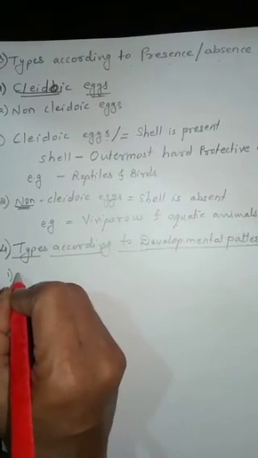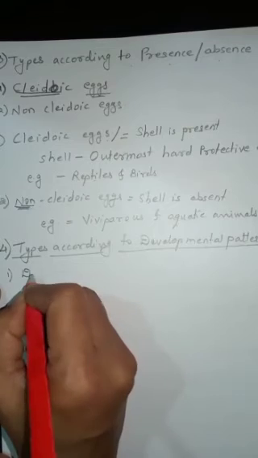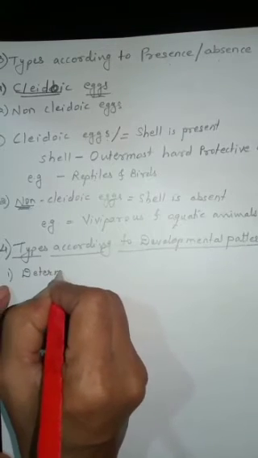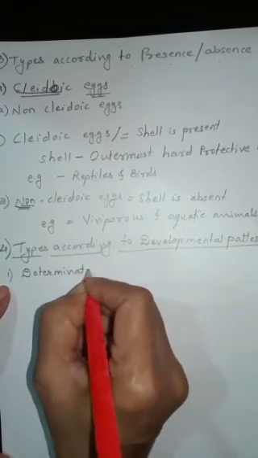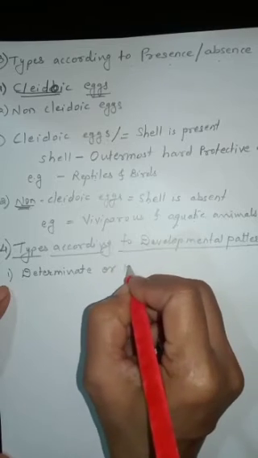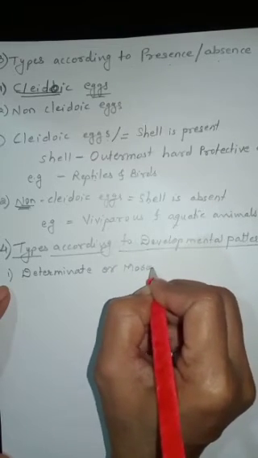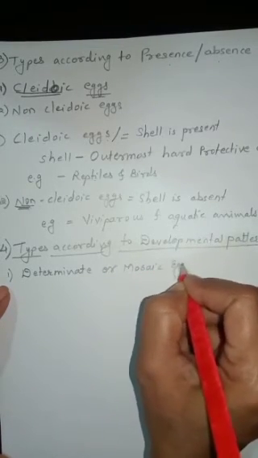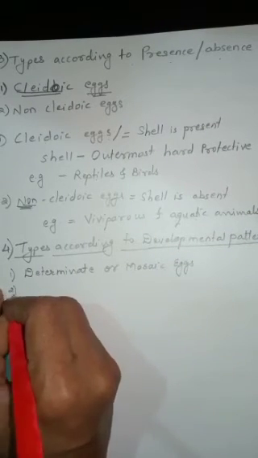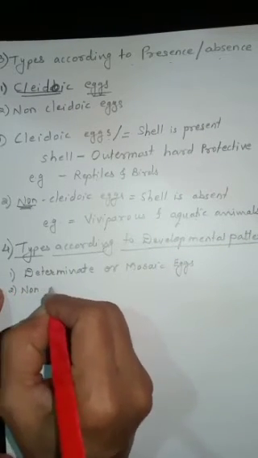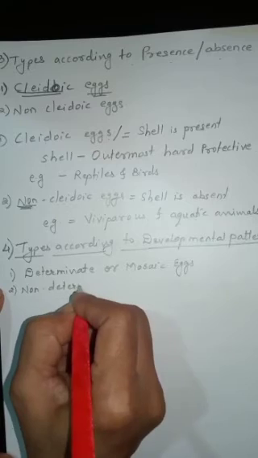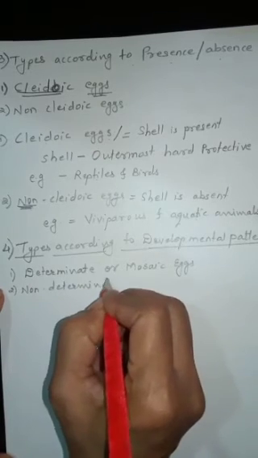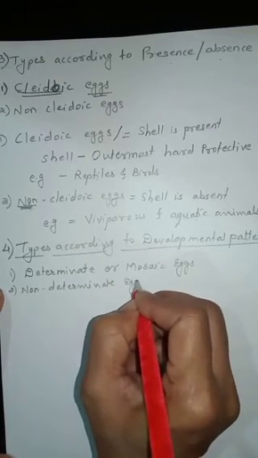The first one is determinate or mosaic eggs, and the second one is non-determinate eggs.